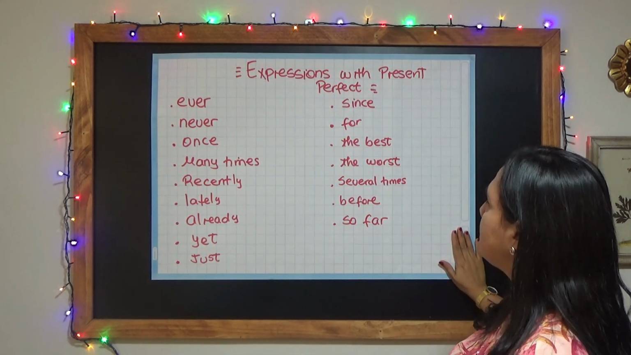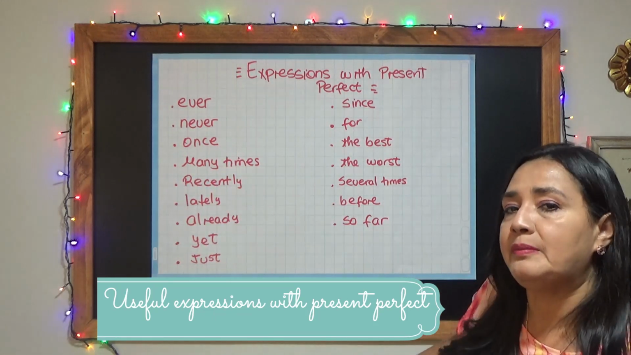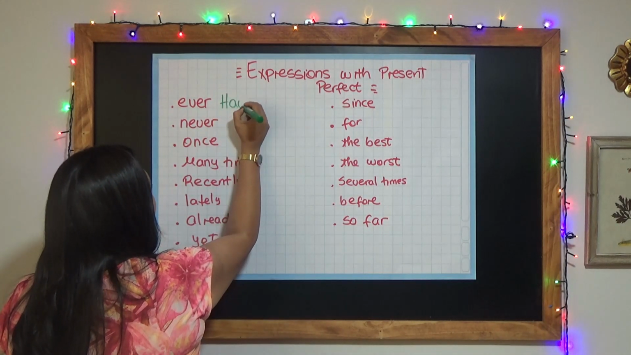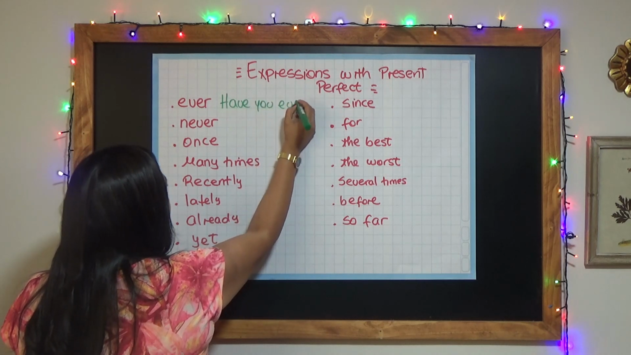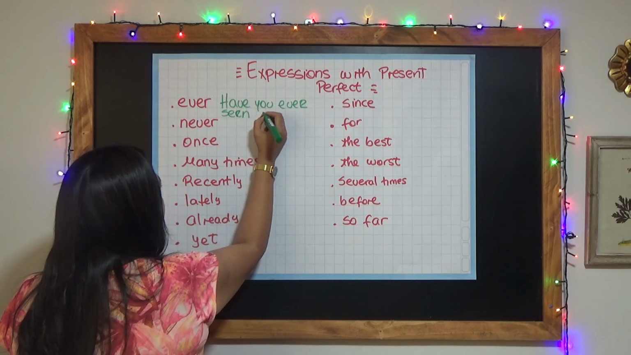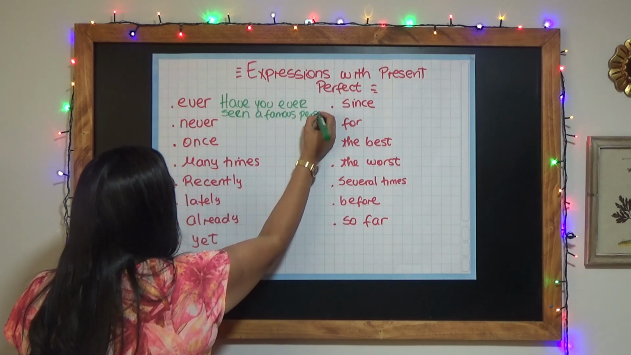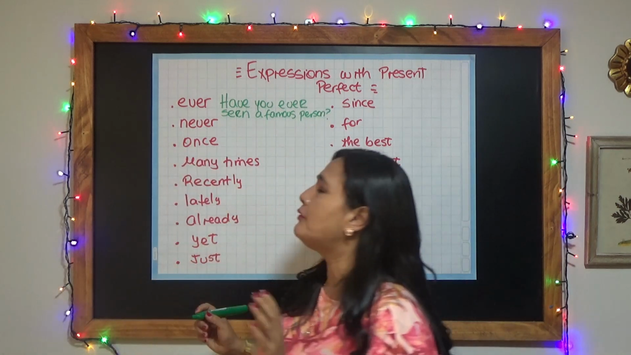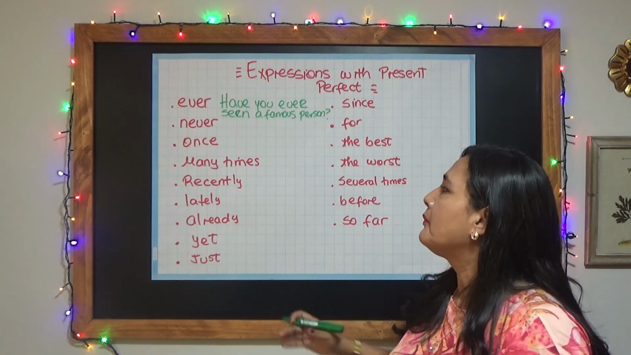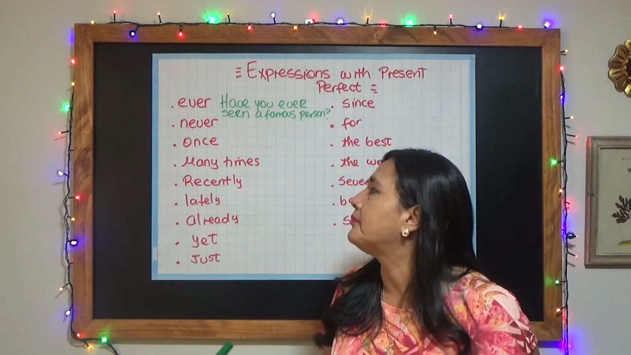These are the expressions that we use with present perfect. We can use ever. Let me write something. For example, I can ask you, have you ever seen a famous person? Right? So if I say, have you ever seen a famous person? I'm asking about your personal experience. Alright, never. I've never seen a famous person.